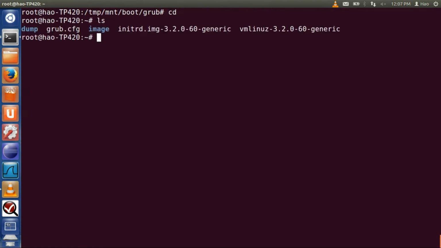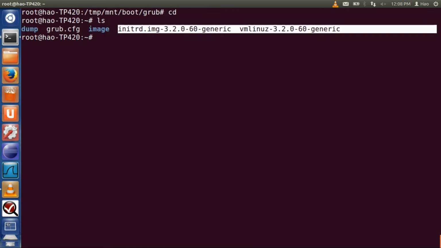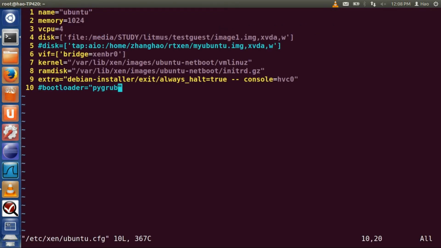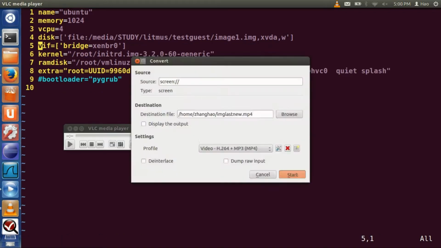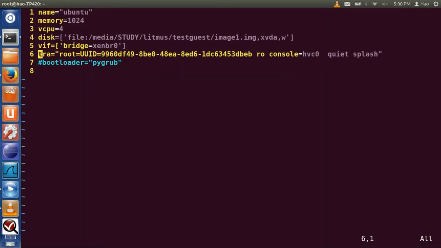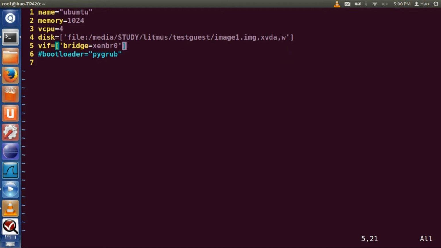Here we have all the files ready for booting up our newly installed domain. This initial RAM disk image, 3.2.0, and this vmlinuz, this is all we need to boot up our domain. So let's edit our config file again. Sorry, this line is no longer useful. We're gonna change it to our newly copied file here.